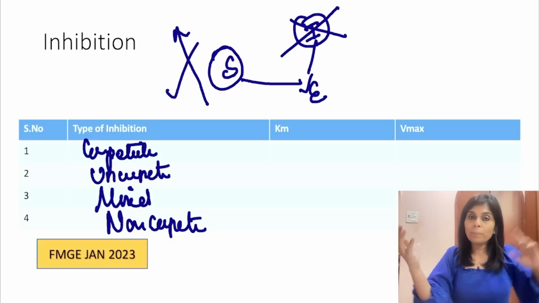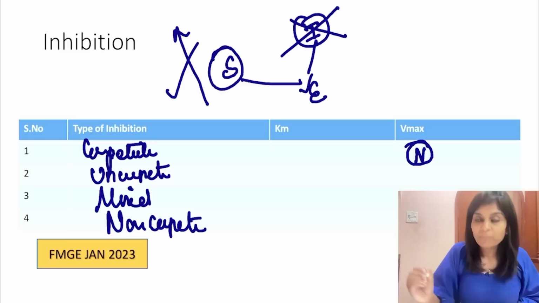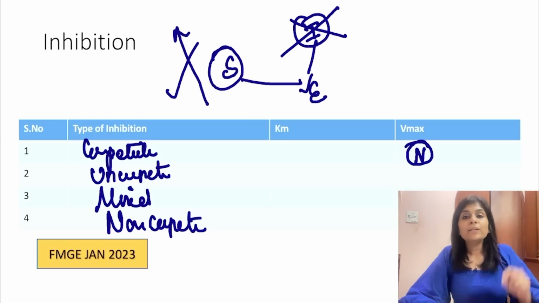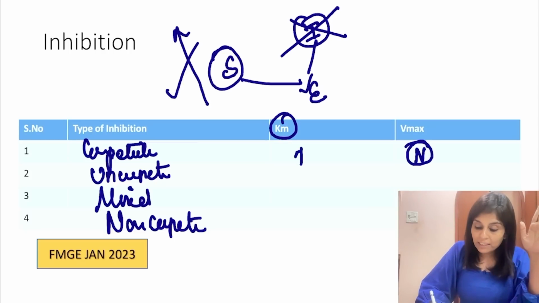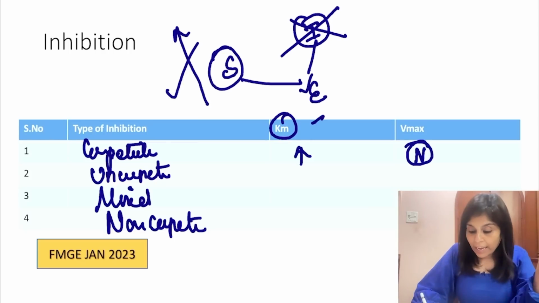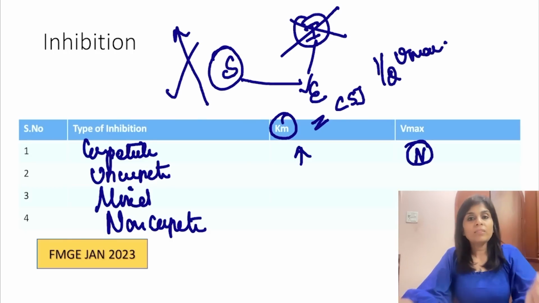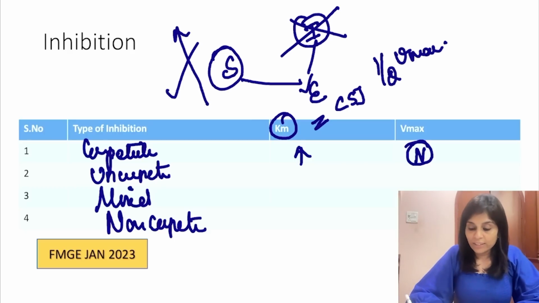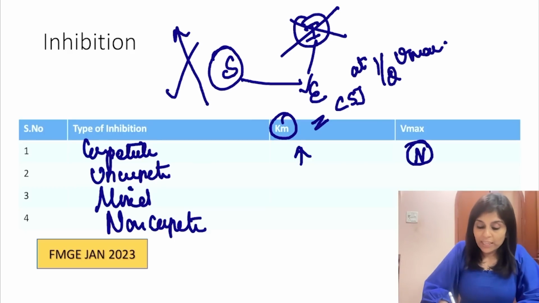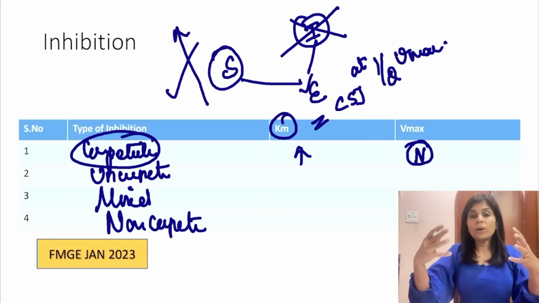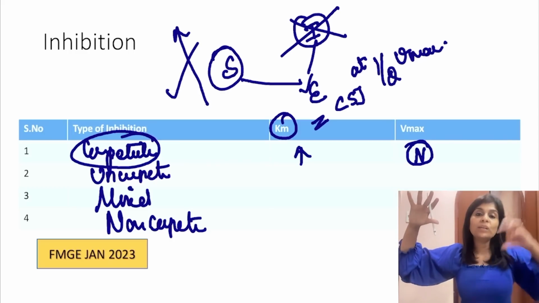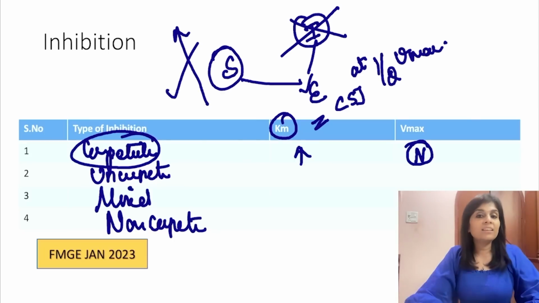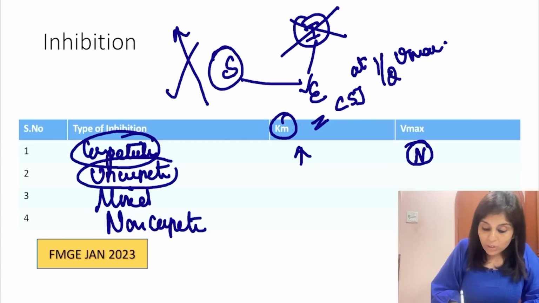If you can overcome competitive inhibition, what happens to Vmax? Vmax remains normal. But to reach that Vmax, you have to increase the substrate concentration. So Km is increased. Because what is Km? Km is the substrate concentration at half maximal velocity. So in the presence of a competitive inhibitor, you can overcome the inhibition and the final Vmax is achieved, but to reach that Vmax you have to increase the substrate concentration. So Km is increased.